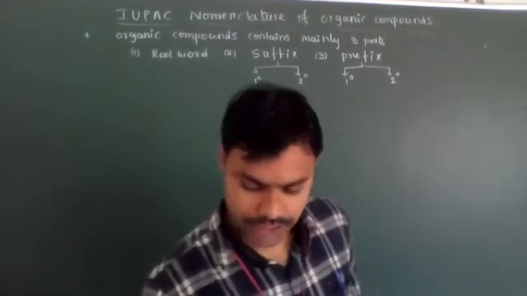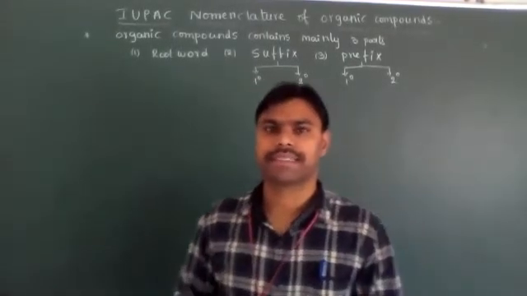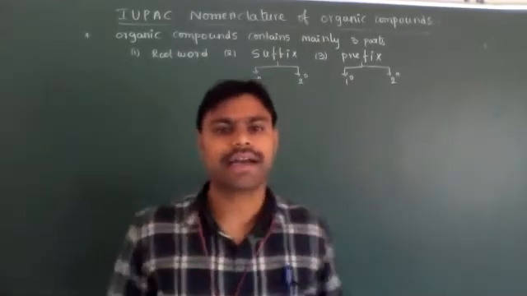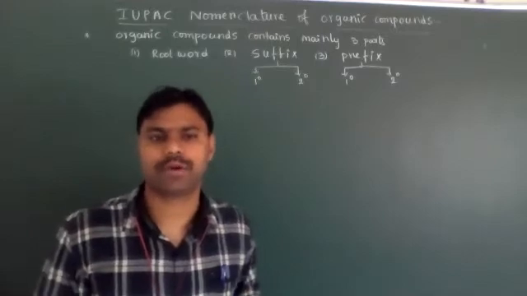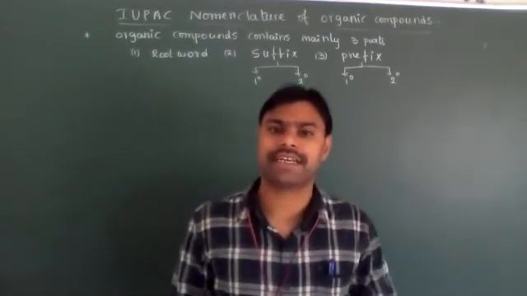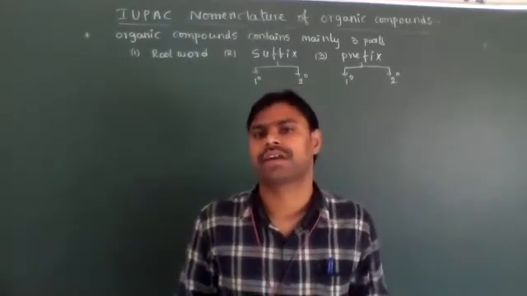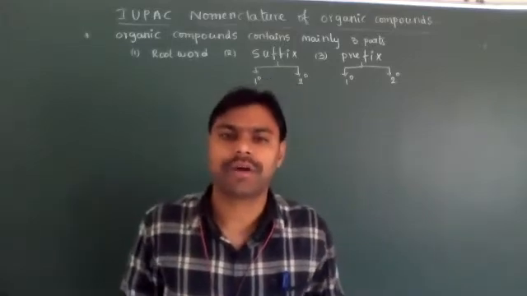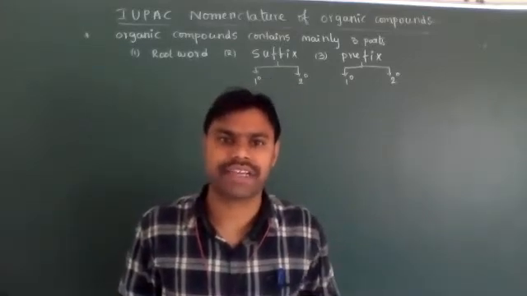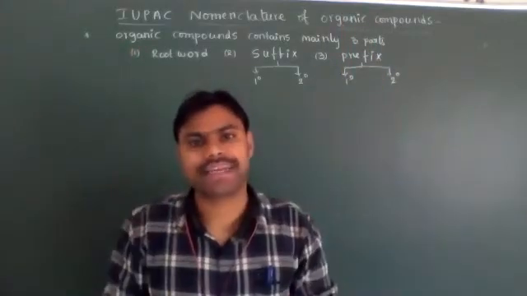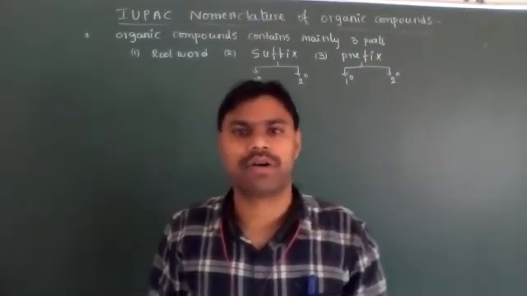Listen carefully, dear students. IUPAC nomenclature of organic compounds. Generally, millions of organic compounds are present. For each organic compound, trivial names or common names are present. For most of the organic compounds, remembering their common names or trivial names is very difficult. That's why they proposed one systematic nomenclature for the organic compounds.